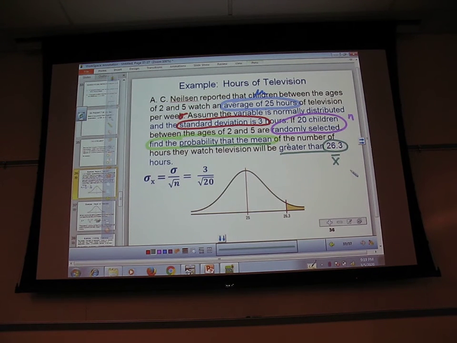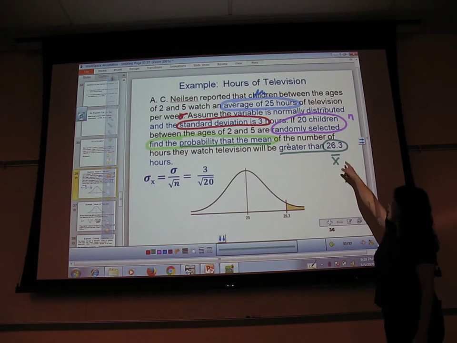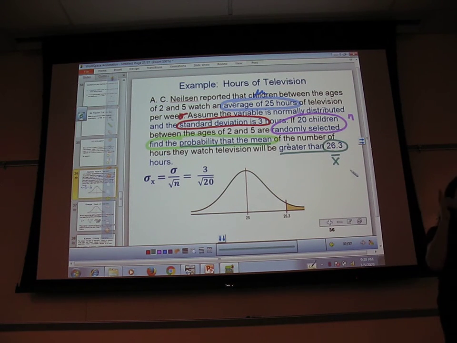If I'm finding out if one mouse has a certain height, or if I'm talking about one candy bar. But here, I'm talking about a mean of a bunch of them. Taking a sample of a bunch of them, and their mean is something. That's an x bar. The other hint is our chocolate bars. What was the n?